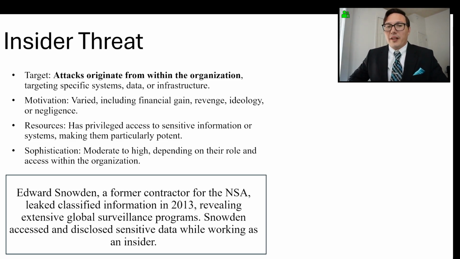A great example, and a famous one, is Edward Snowden, a former contractor for the NSA who leaked information in 2013, revealing extensive global surveillance programs. Snowden accessed and disclosed sensitive data while working within the NSA as an insider.